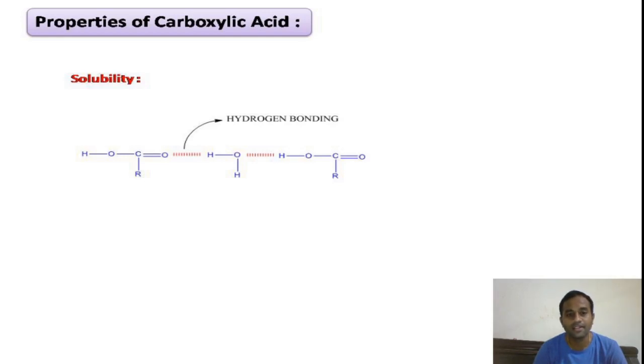the alkyl chain. If the number of carbon atoms in the carboxylic acid is less than 4, then the carboxylic acids will be easily soluble in water. But as the size of the alkyl chain increases, the non-polar nature of the carboxylic acid increases, thereby the solubility decreases. So this is about the solubility.